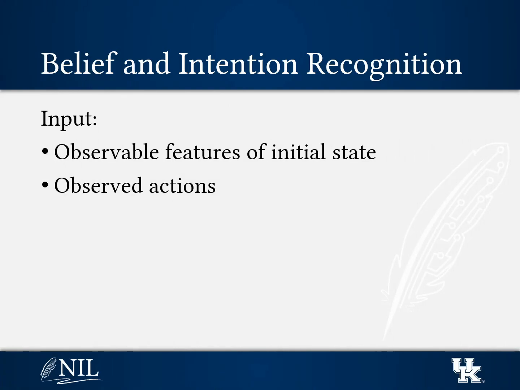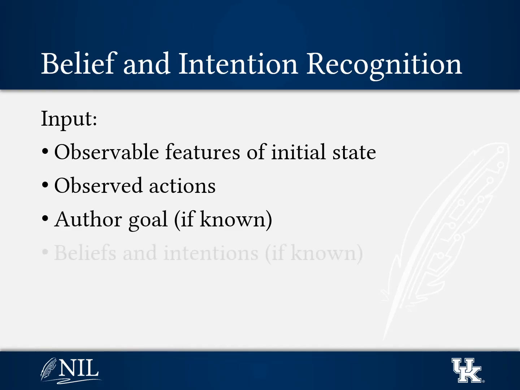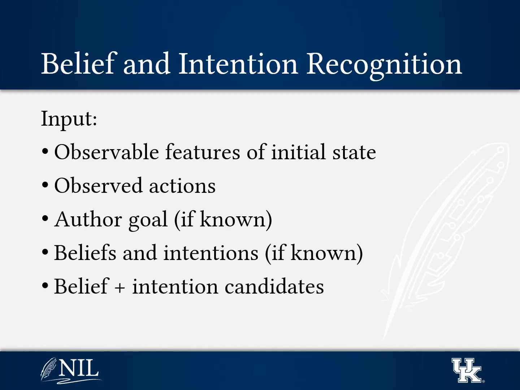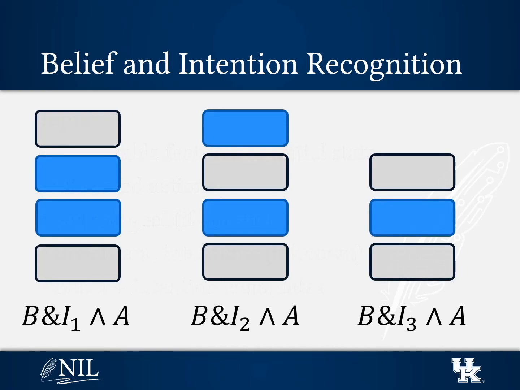It takes as input the observable features or physical configuration of the initial state, and the actions that we know agents have taken. It can also optionally include the author's goal, if that is known, and the beliefs and intentions of any agents that are known. The more information, the better. And the last element of input is sets of beliefs and intentions, which could potentially explain agent behavior. The process is similar to PRP.